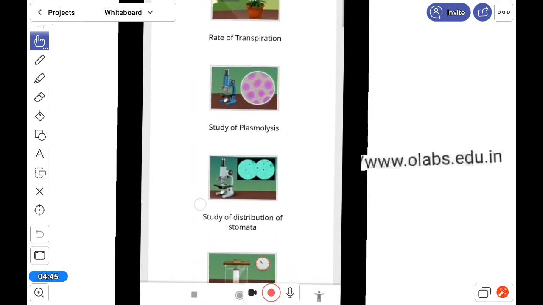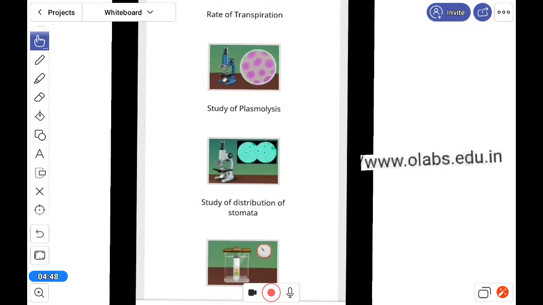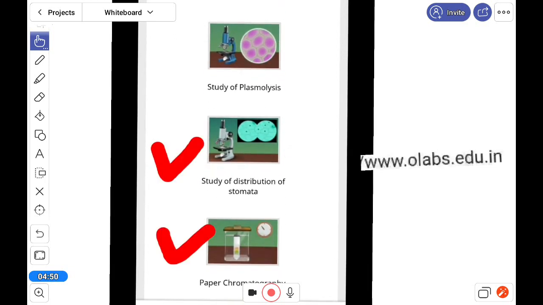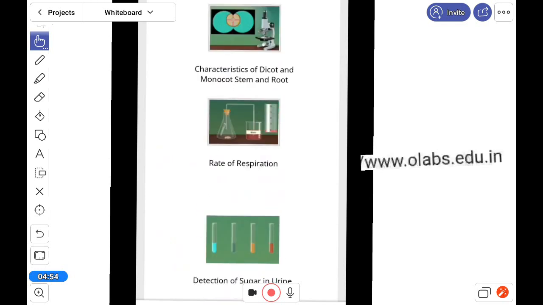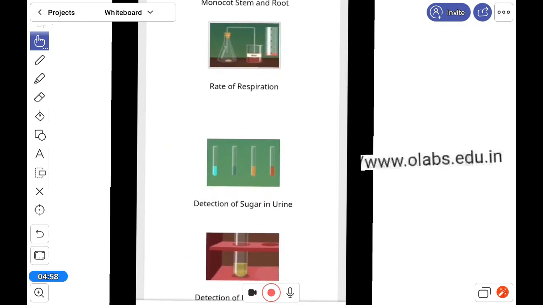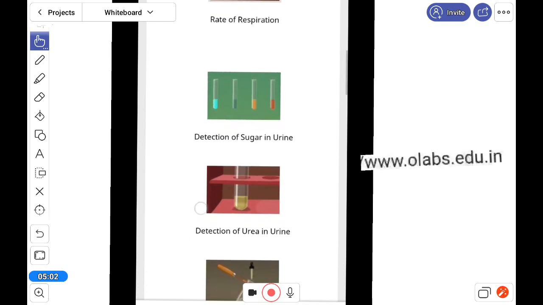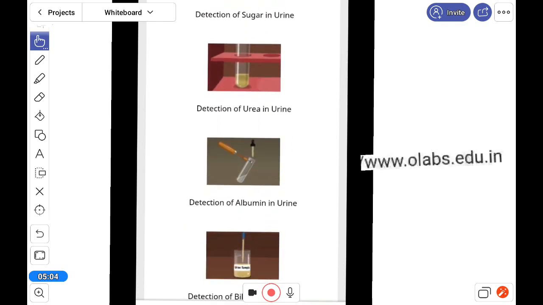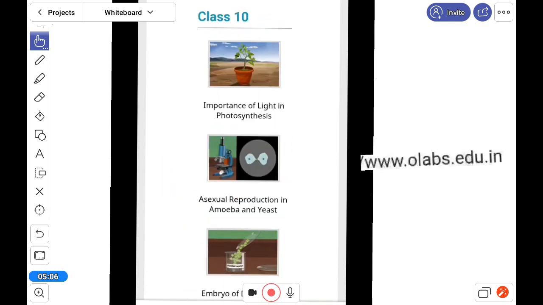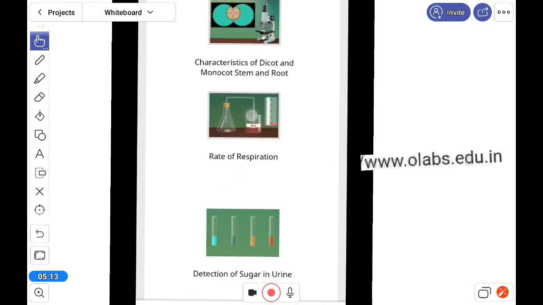In class 11 also there are so many practicals, just check it out. Here you can see all the practical names. Distribution of stomata is there, paper chromatography also, and rate of respiration, detection of sugar and detection of albumin in urine. In class 10 only one is there, asexual reproduction in amoeba and yeast. So these are the practicals.